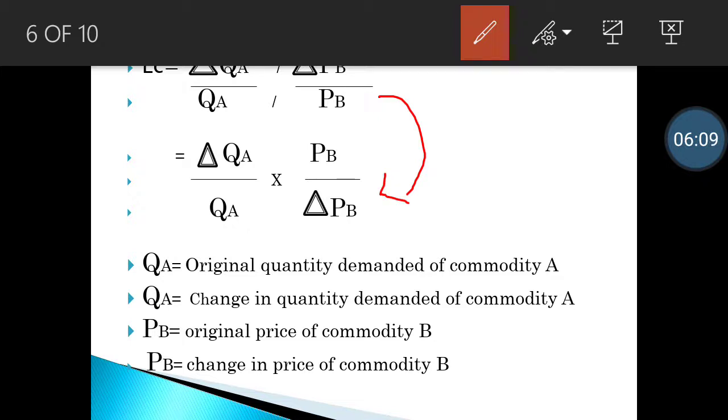So price of commodity B upon change in price of commodity B,